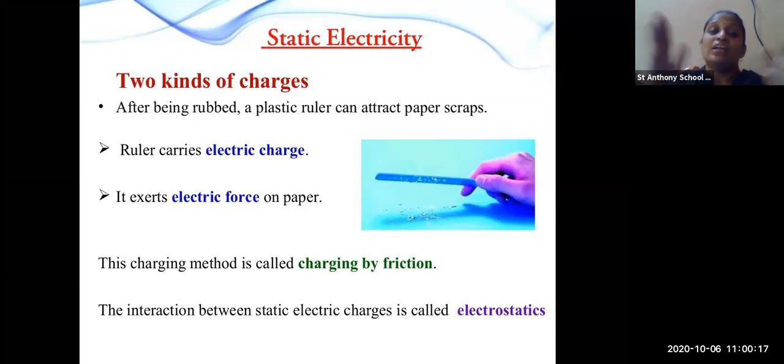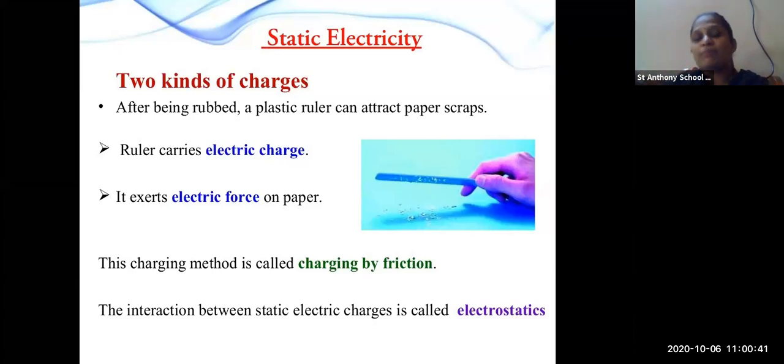Here the ruler carries electric charge, and it exerts an electrical force on the paper. So what does the scale do? It acts as an electrical charge, and it exerts a force on the paper, and due to that force the paper gets attracted to the scale.